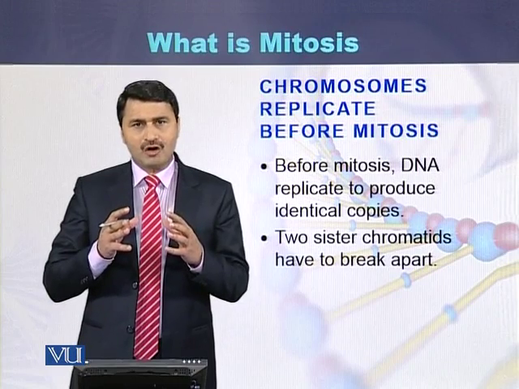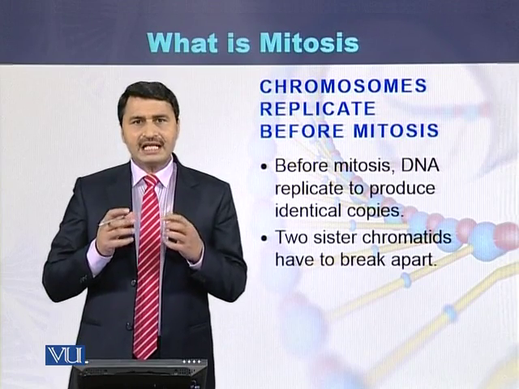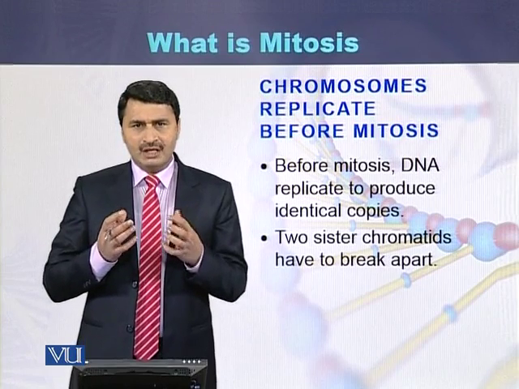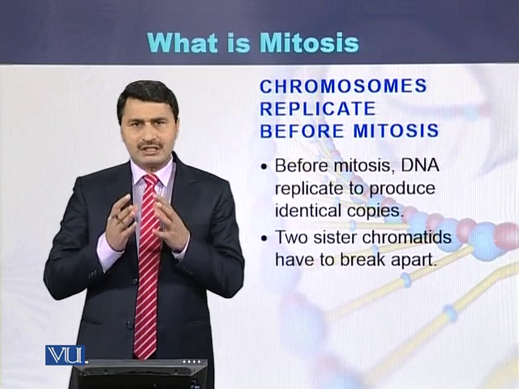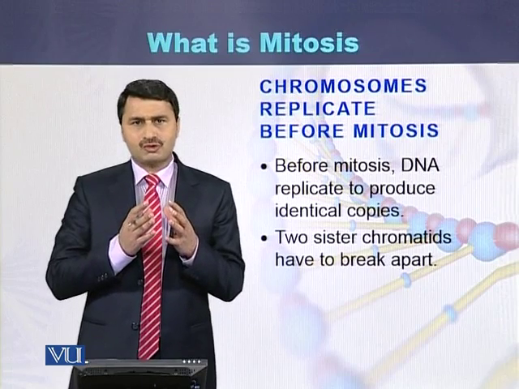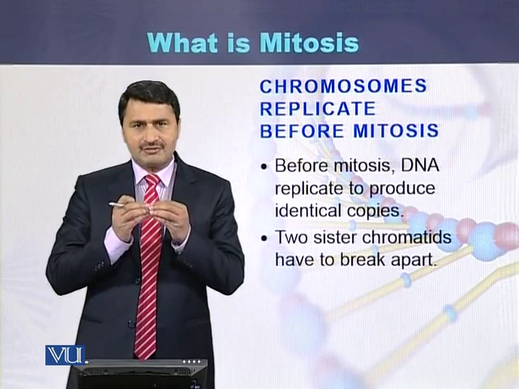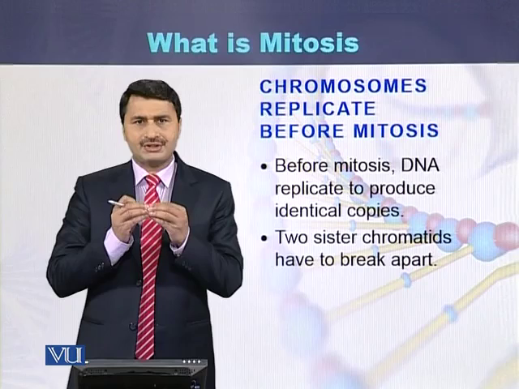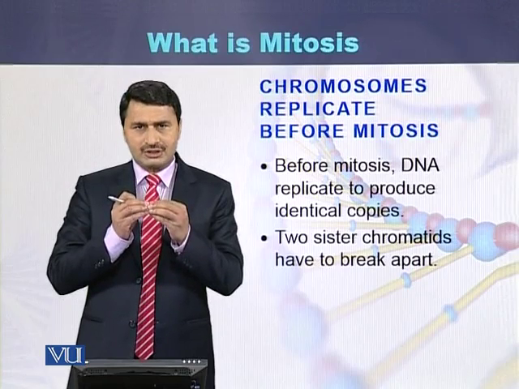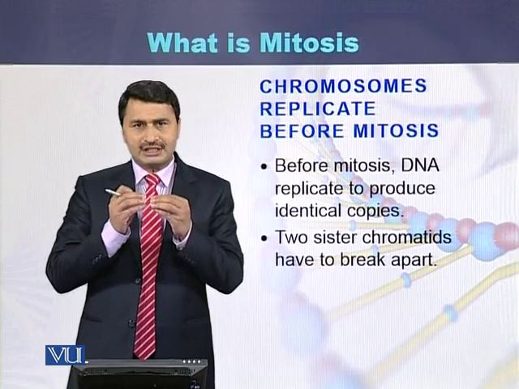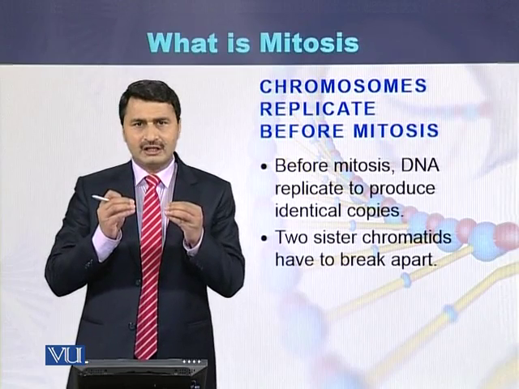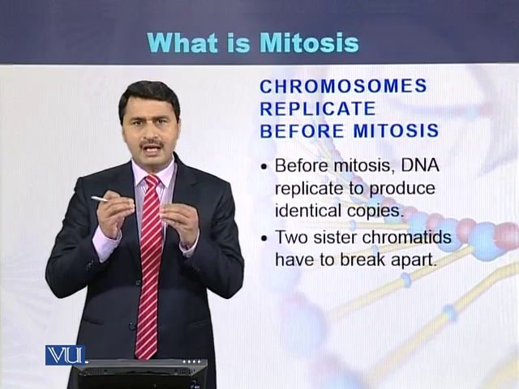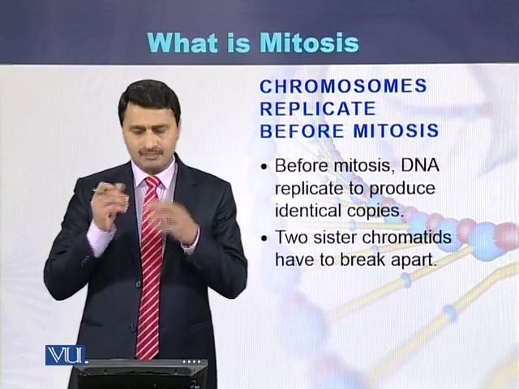Before the process of mitosis, DNA replicates. It produces its copies, and one chromosome is converted into two chromosomes which are attached with the centromere. They are called sister chromatids. During mitosis, the sister chromatids separate from each other. So the terms non-replicated chromosome and replicated chromosome are used.